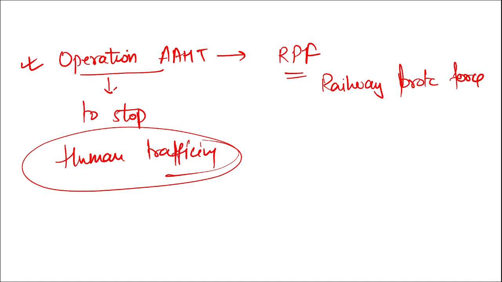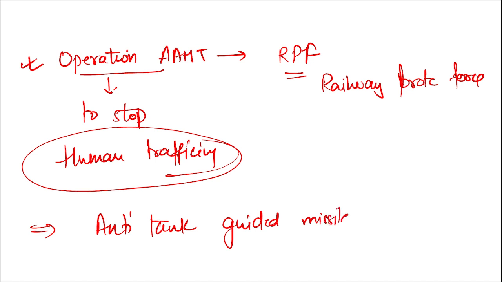Alright, then next, tell me, what is the name of the anti-tank guided missile that was recently developed by BDL, Bharat Dynamics Limited, for the Indian Army?